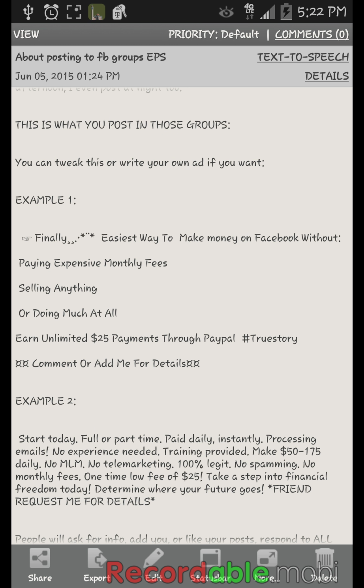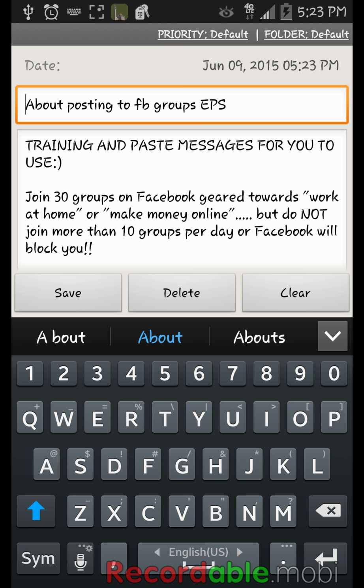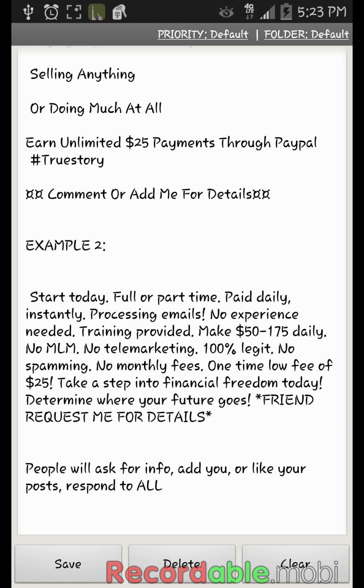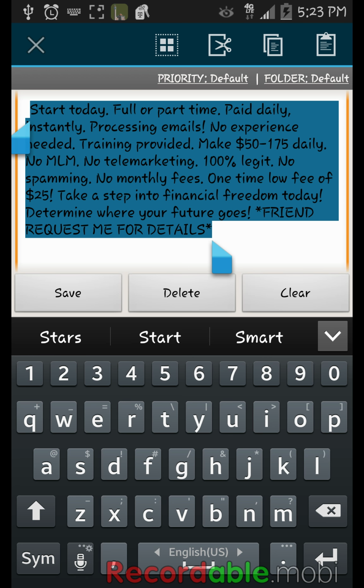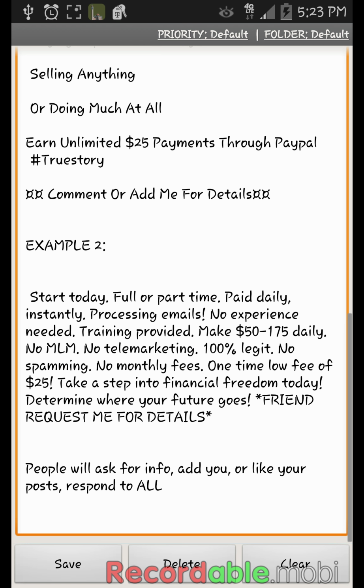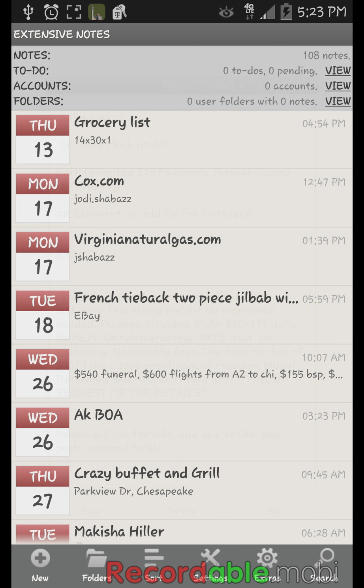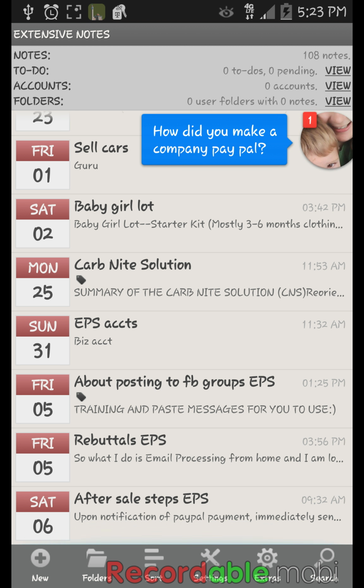And then this is what you post in those groups. And these are some sample ads. And you can tweak it and write whatever you want to, example 1, example 2. And you could just press edit down here. And then it will let you copy and paste it right from your phone. See, copy up here in the corner. Copy to clipboard.